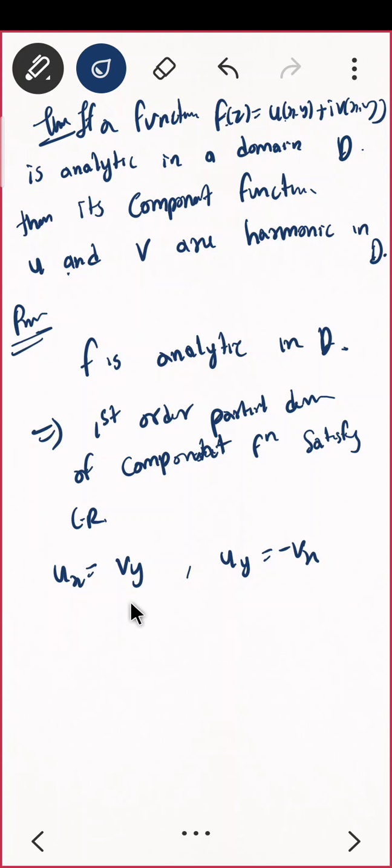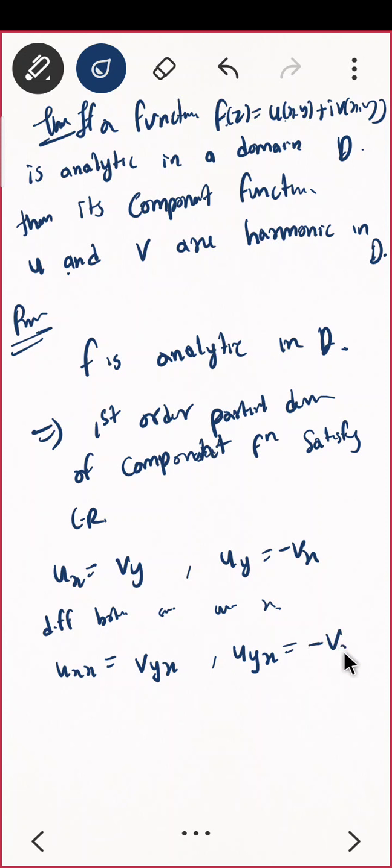What did we want? We want uxx, no? So can I partially differentiate with respect to x? Differentiating both sides with respect to x, this will be uxx equal to vyx, and here uyx equal to minus vxx. Do you agree?